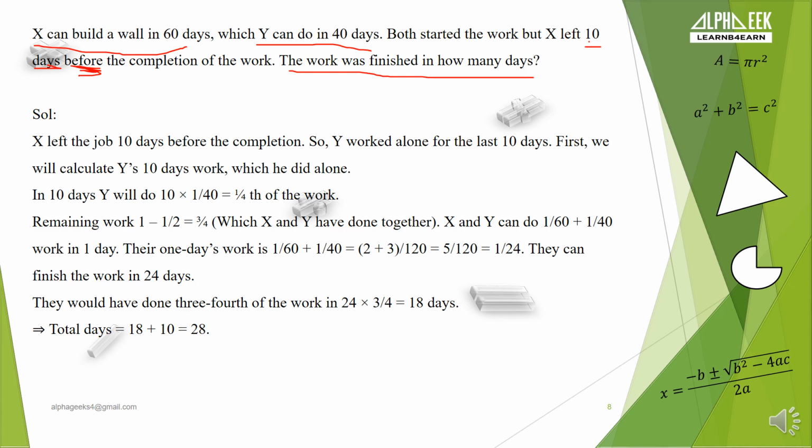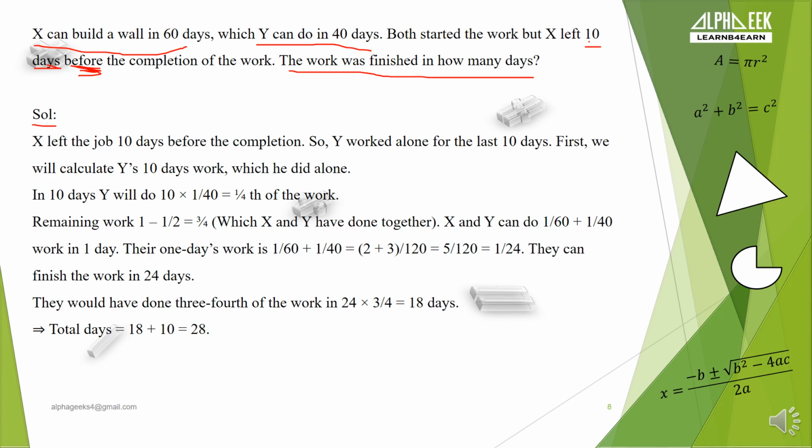A is not working with B for each and every day. He left 10 days before the completion of work. So the remaining work which was pending, which was not done by A because he left, has to be completed by B, and we have to find the total number of days in which the work was finished.